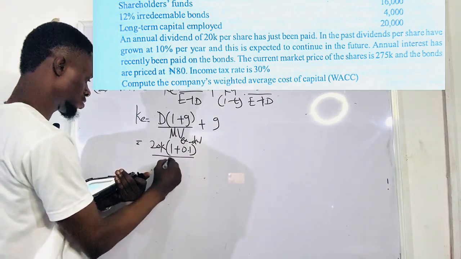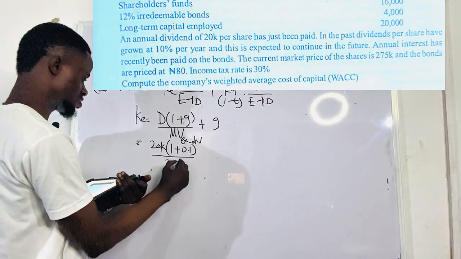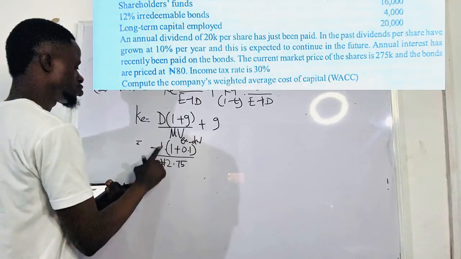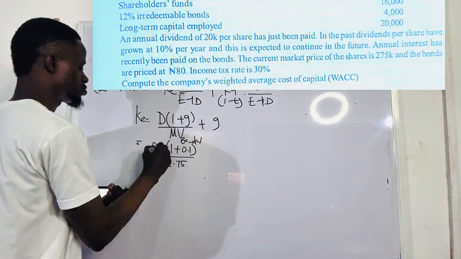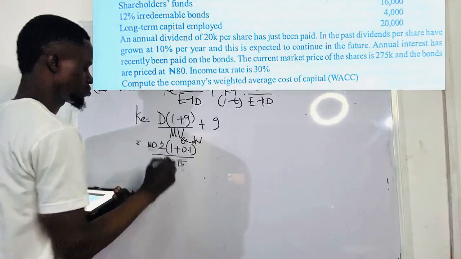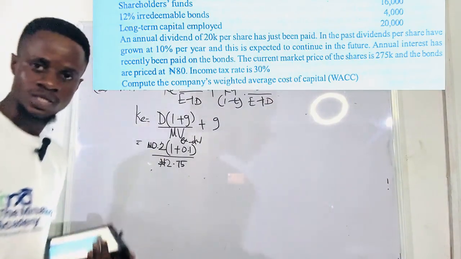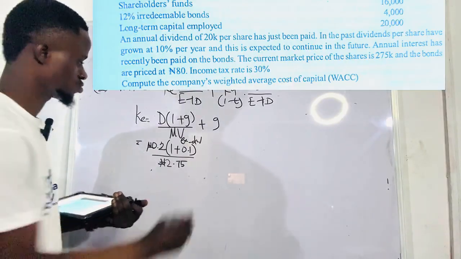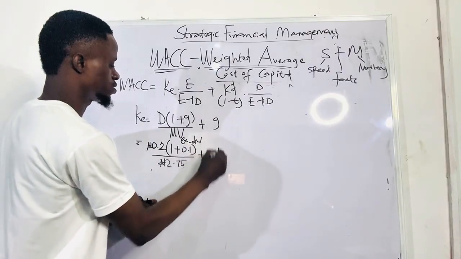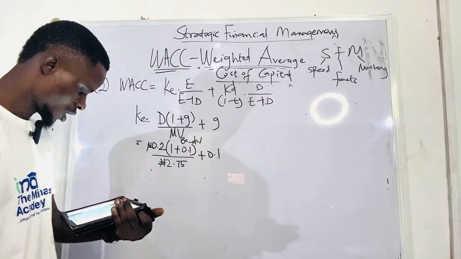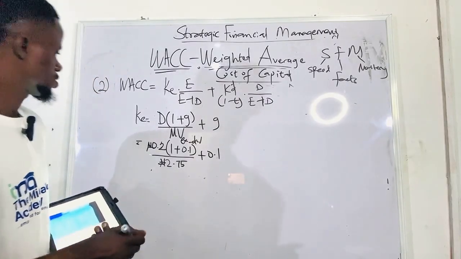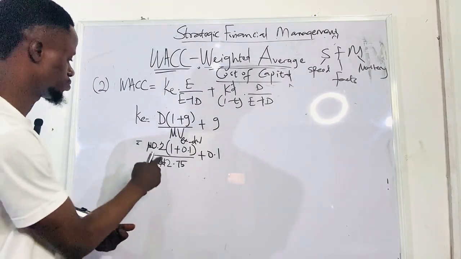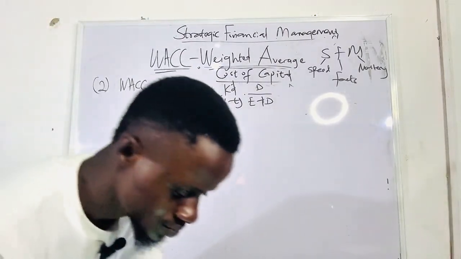Let's convert it to naira: 2.75. Let's just make this 0.2. Are you with me? This is clear like this, right? Plus G, 0.1. I hope this is ex-div, because the dividend has been paid. So that's that. Let's punch our calculator.